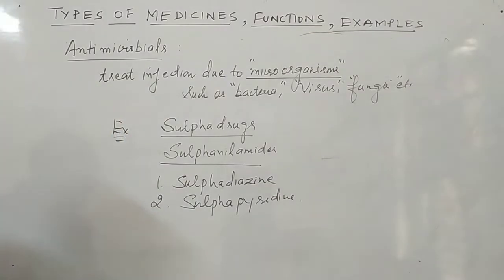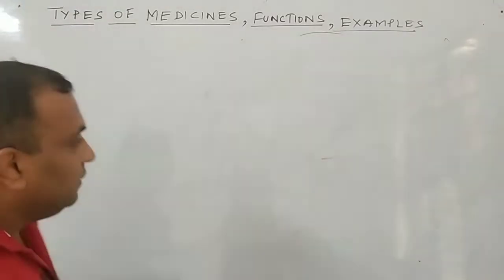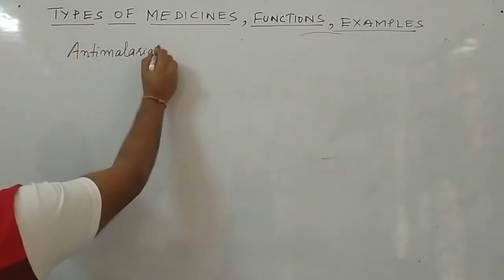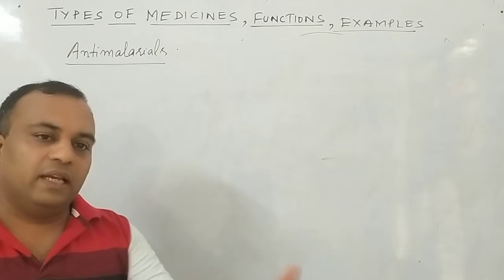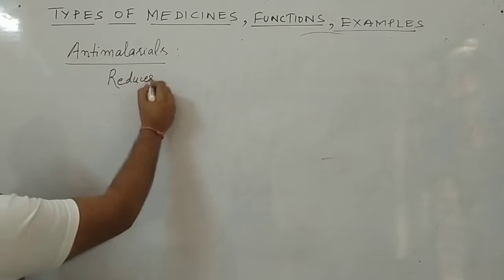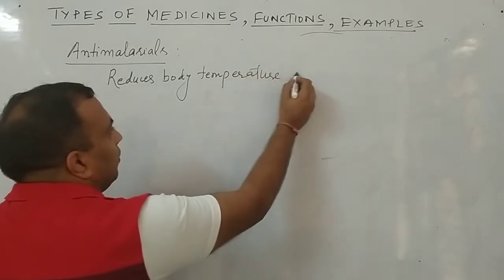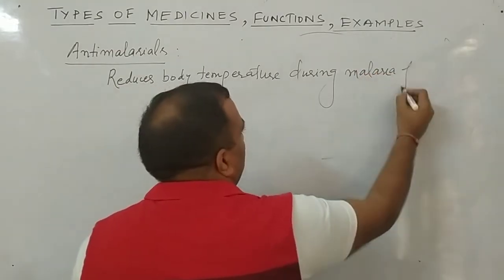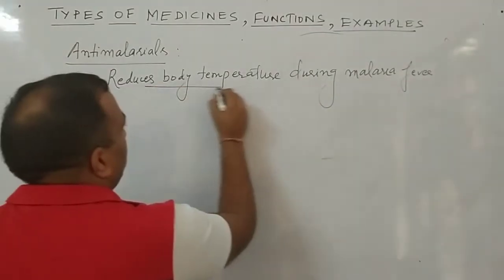Now the next type of medicine is anti-malarials. But all of you know about the malaria fever. Clear? During malaria, what happens? A fever is repeated again and again. So these medicines reduce body temperature during malaria fever. Am I clear to all of you? They will reduce the body temperature during malaria fever.